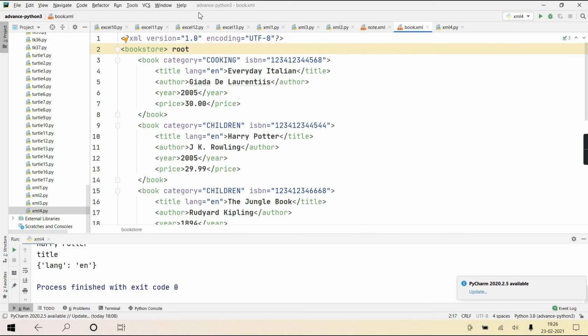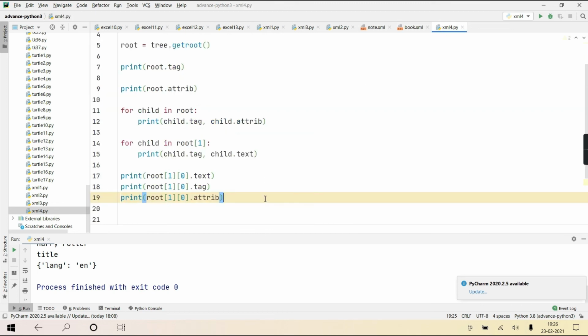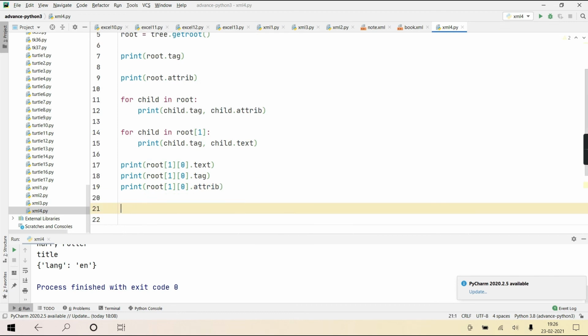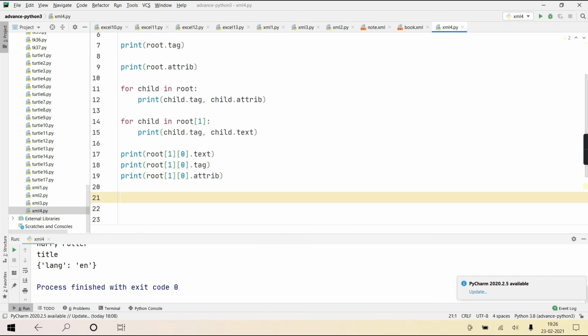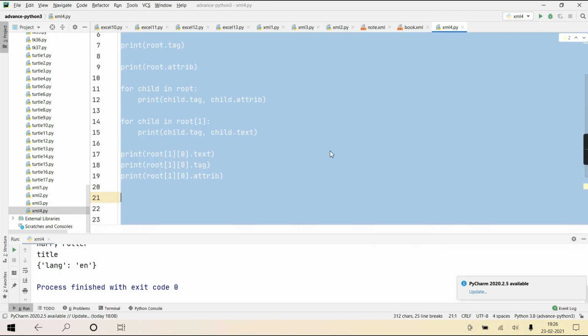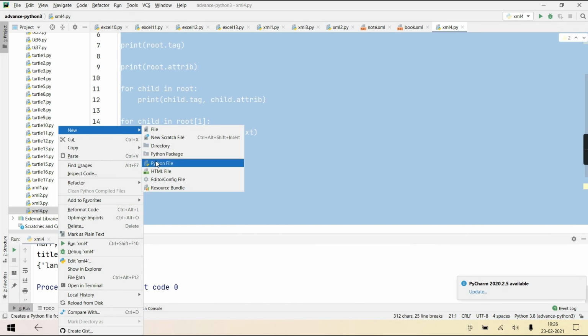So in the entire tree it is searching for a tag with the name title. And then we are printing its attribute and the text content. Getting? Attribute and the text content. Suppose in this program only I am writing like this, or I'll create another program so as not to mess with this program.